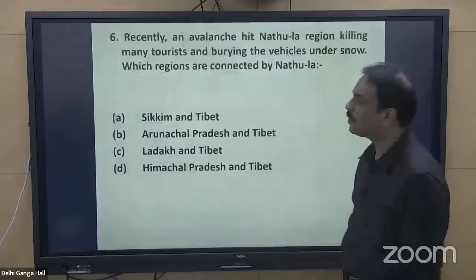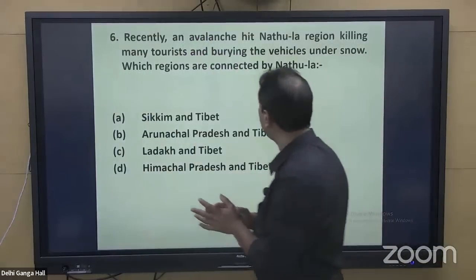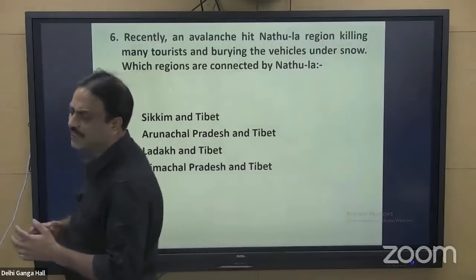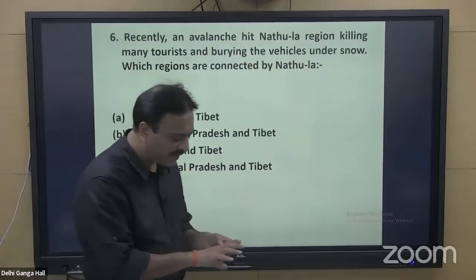Moving on to the next question, question number 6. Recently, an avalanche hit the Nathula region, killing many tourists and burying vehicles under snow. Which regions are connected by Nathula? The question is very simple.